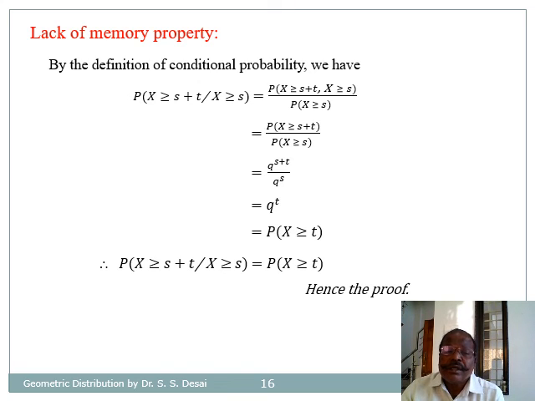So which gives us q raised to t, and that q raised to t is nothing but probability that X is greater than or equal to t. Hence we have the equation of memoryless property, probability that X is greater than or equal to s plus t, given X is greater than or equal to s, is equal to probability that X is greater than or equal to t. Hence this equation proves that the geometric distribution has memoryless property, that is forgetfulness property, that is lack of memory property.